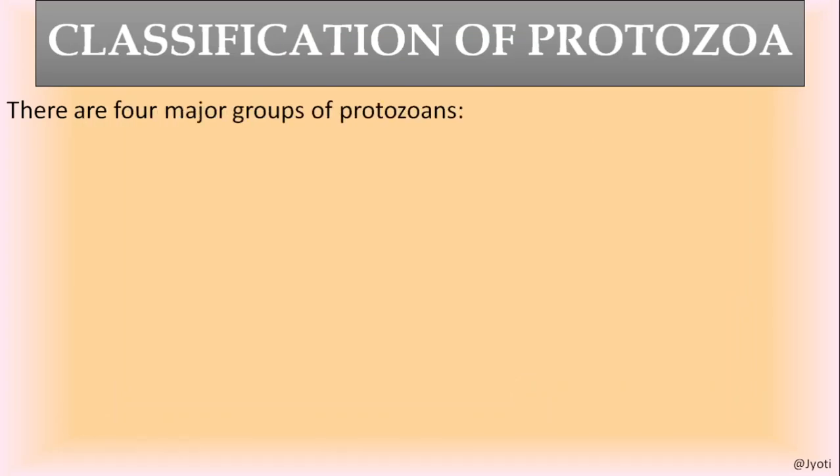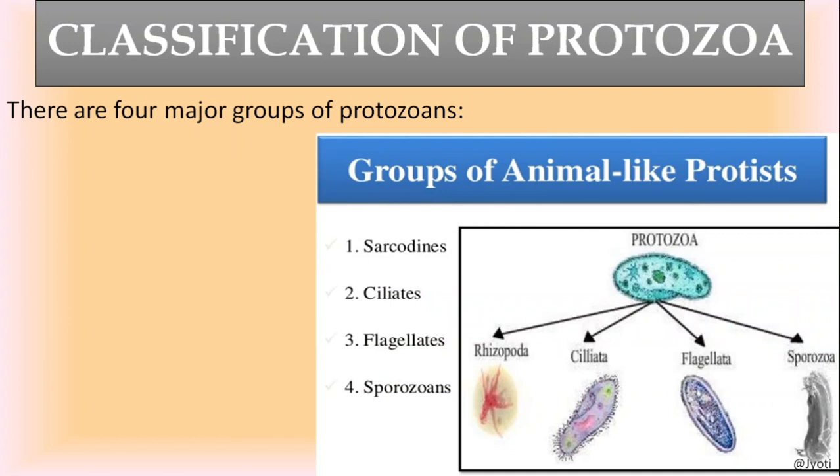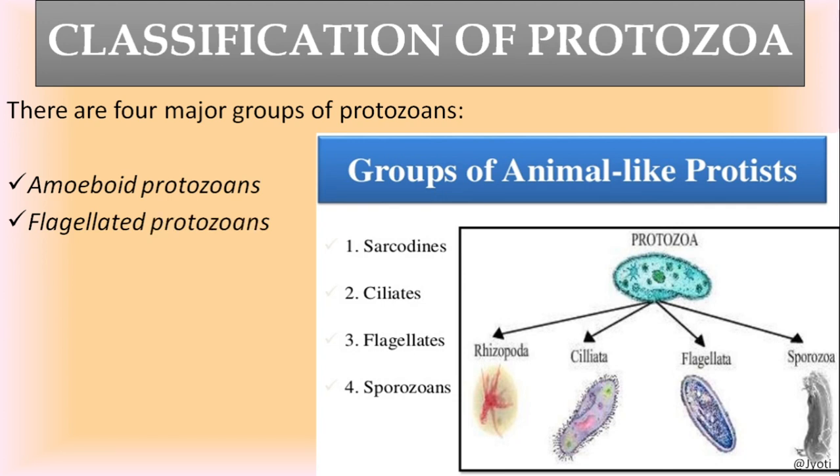Now the classification of protozoans. The protozoans are classified into different groups based on the type of locomotory organelles present in them. These are the classification: amoeboid protozoans, flagellated protozoans, ciliated protozoans, and sporozoans.